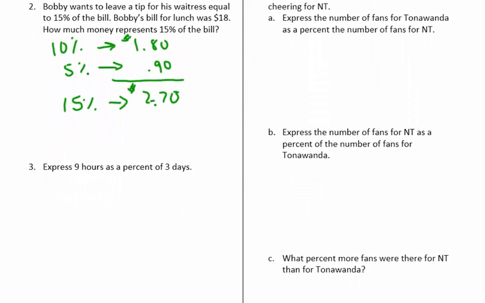Express 9 hours as a percent of 3 days. I can break this down and reduce it by 3. So 3 hours as a percent of 1 day would be the same ratio. 3 hours out of 24 hours, which is 1 day, is 1/8. And 1/8 is 12.5%.